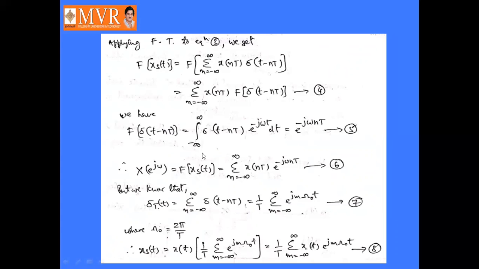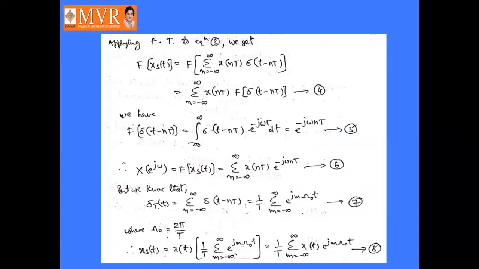Why? Because delta of t minus nT is nothing but its value is 1, so the integral minus infinity to infinity delta of t minus nT into e power minus j omega t dt is nothing but e power minus j omega nT.